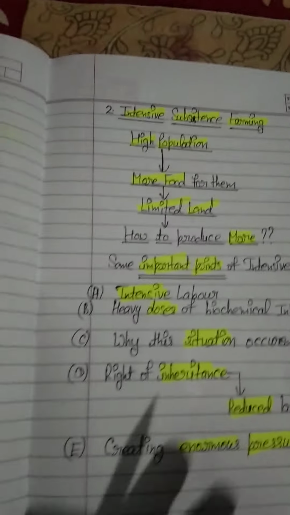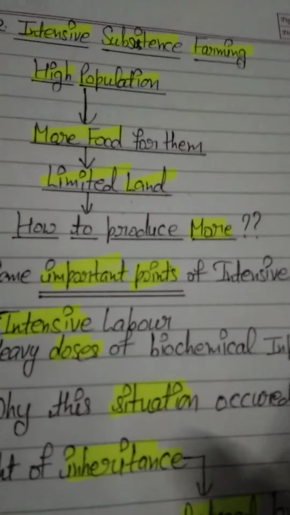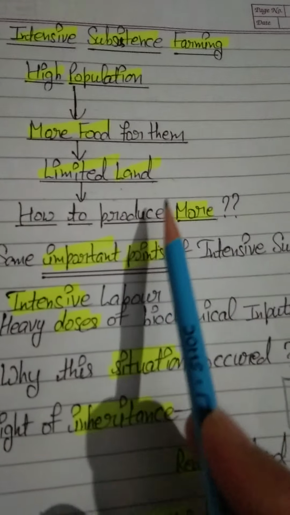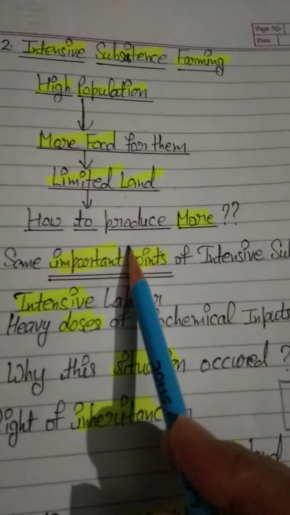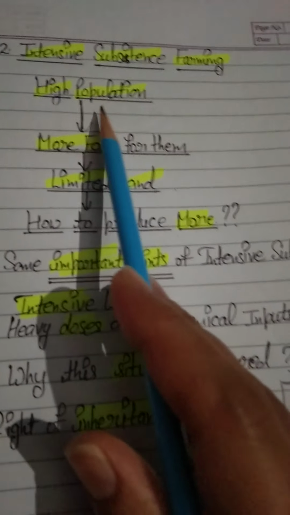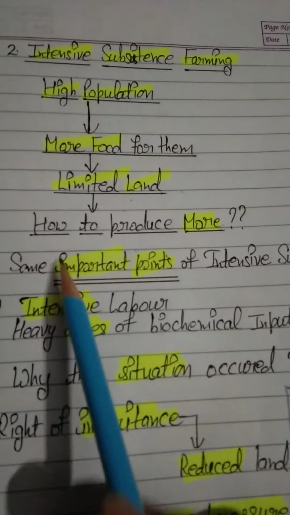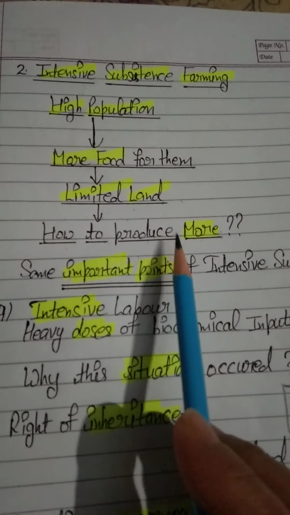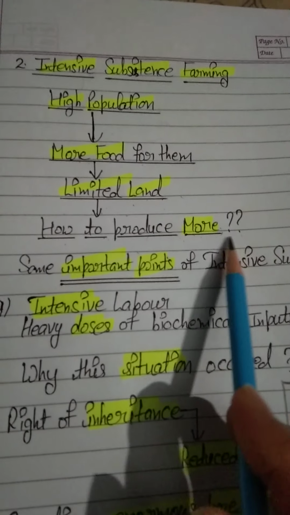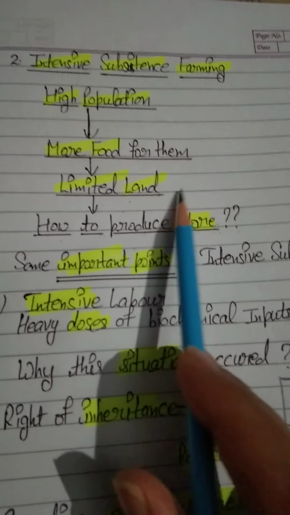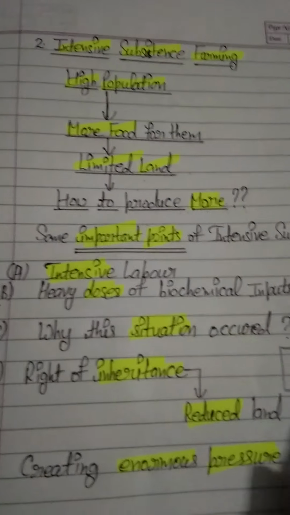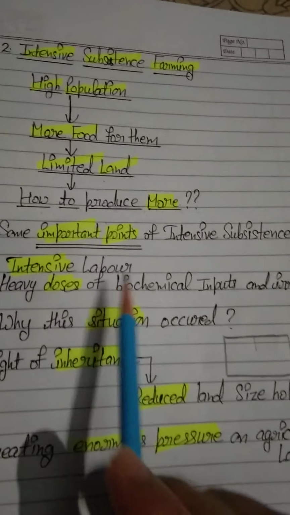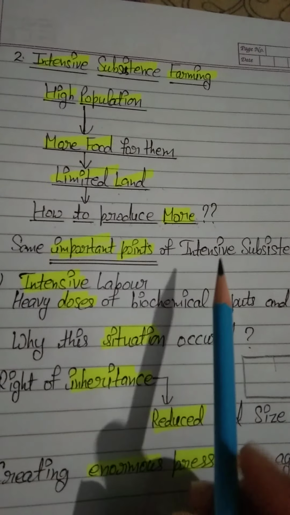How to produce more? Now the question arises that a farmer has limited land, yet he needs to produce more and more food because population is high. So how to produce more? It is a challenge for the farmer how he can produce more with limited land. Just read these important points, and you will get the answer.